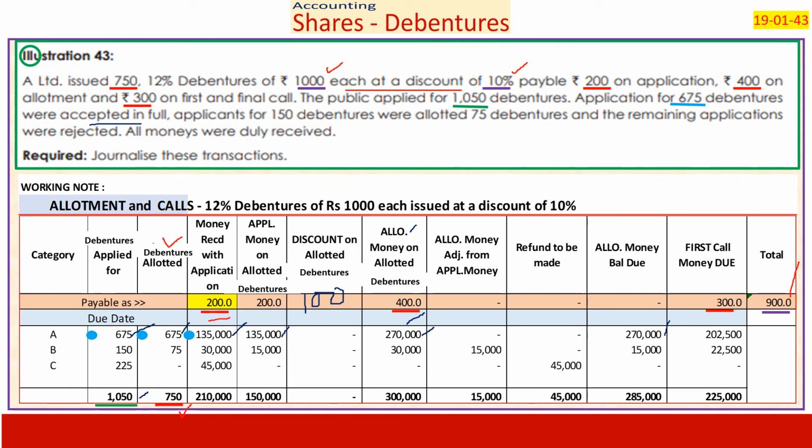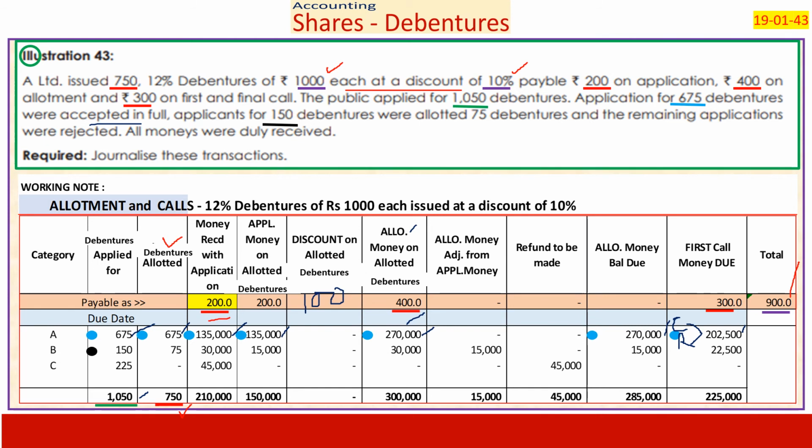First call is 300 into 675, 2,02,500. This is both called and received. That is, we have two entries for this item, making the call and receiving the money. Let's go to second point.